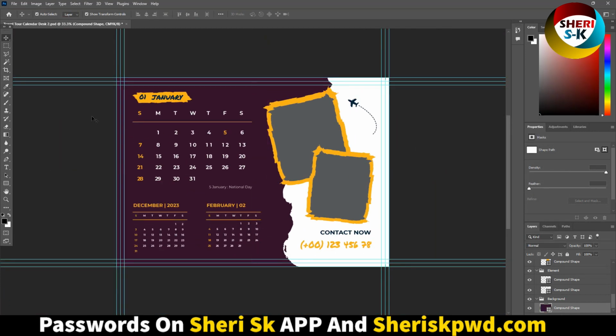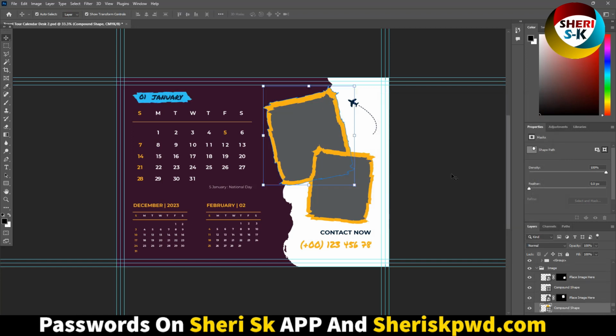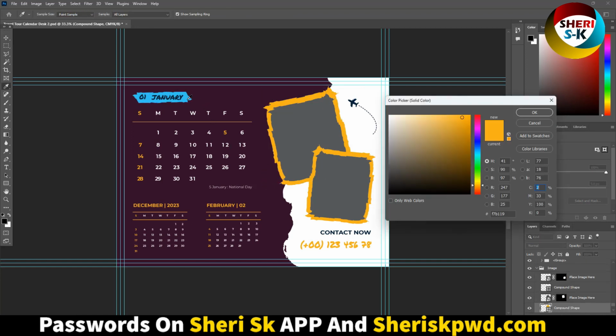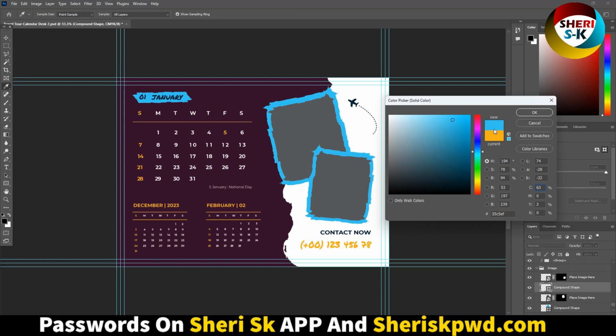Also change this color, depending on your own choice. That means you can change everything.